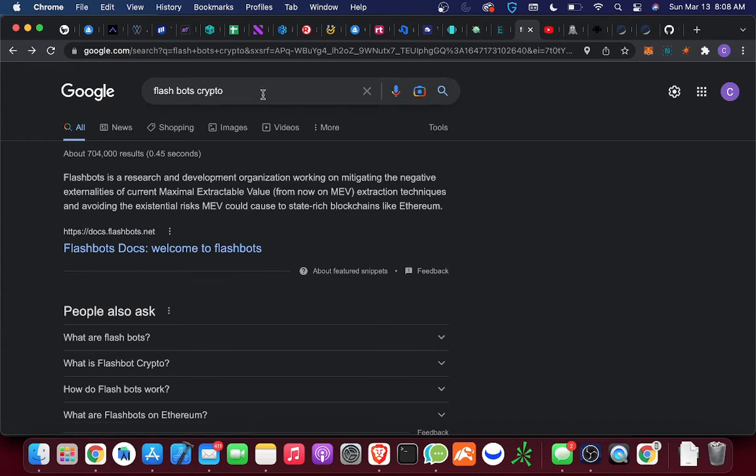A flashbot is obviously an AI bot that you would put on your computer or on a server, and it will recognize two things. You would give it the attributes that you're looking for, saying, hey, I'm looking for X, Y, and Z to happen. And then when X, Y, and Z happen, do A, B, and C, right? It could be like initiate this contract, buy this, do that, yada, yada, yada. And in doing so, it would ultimately make you rich.